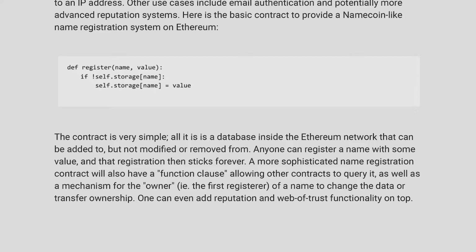A more sophisticated name registration contract will also have a function clause, allowing other contracts to query it, as well as a mechanism for the owner, i.e. the first register, of a name to change the data or transfer ownership. One can even add reputation and web of trust functionality on top.